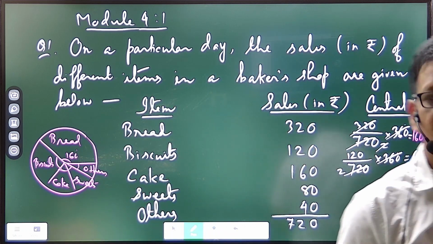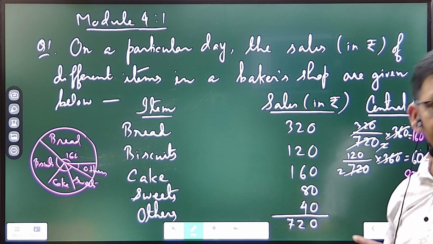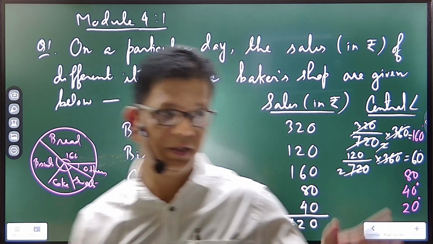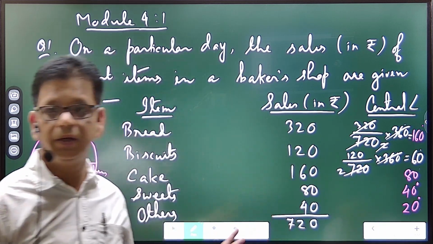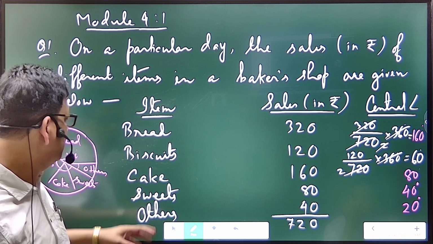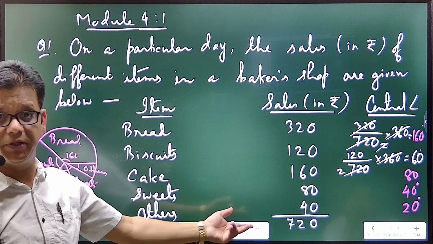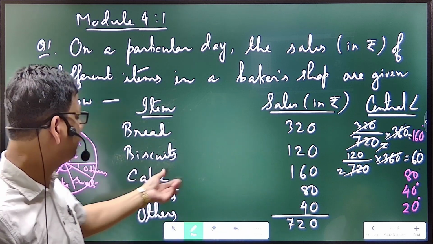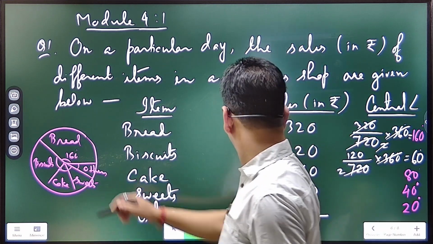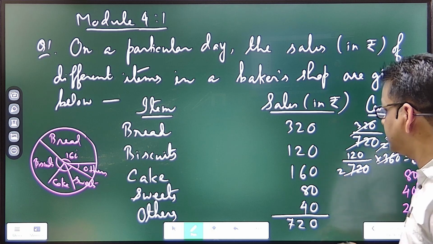Right. Now, what question comes in the paper? We have seen in the previous years, the angle is given. Are you getting my point? So I'll now write down a question. This is the basic thing that you should know. The question doesn't come like this. Now, what question comes in your paper? The angle is given. Total sale is given. What is the sale for the item, supposing cake? So what I'm trying to say is the question comes in a converse way.